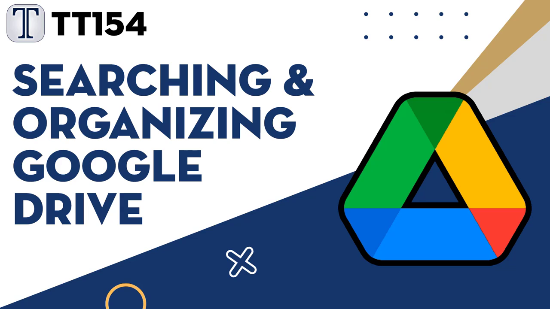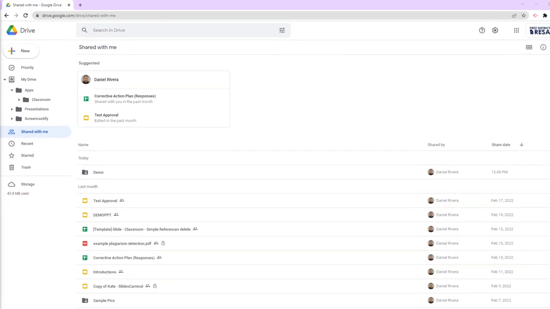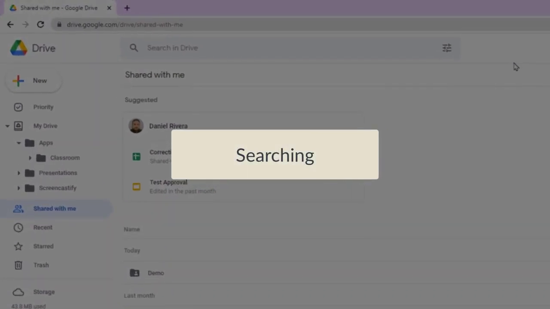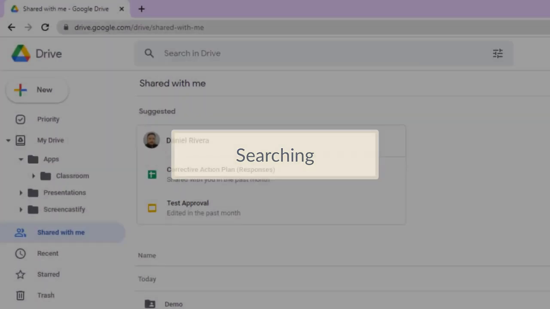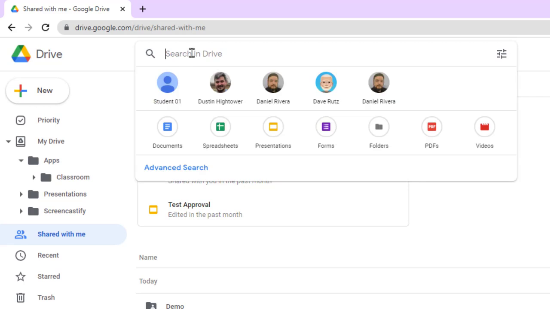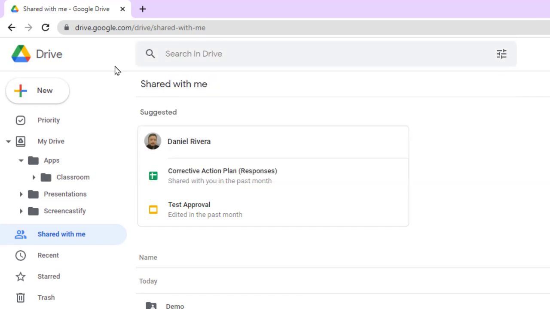Today we show you how to effectively find and organize stuff in your Google Drive. Okay, first you should remember that Google Drive is made by Google, which means search is at the heart of the application. Search is your friend. You can find the search bar at the top of the screen, and most of us are familiar with that, but that's also where a lot of people stop.